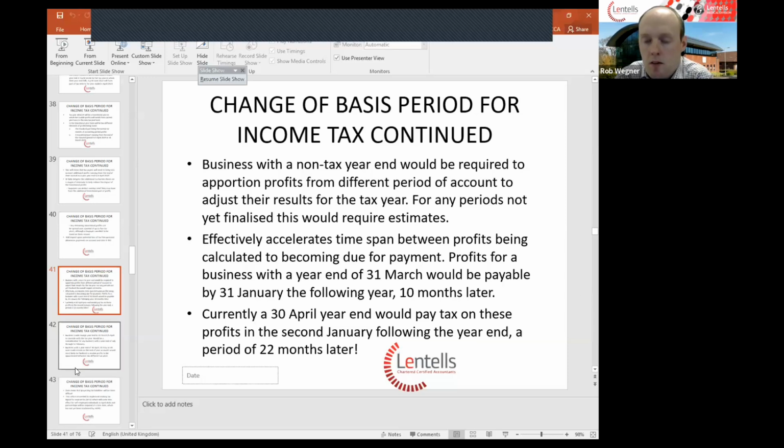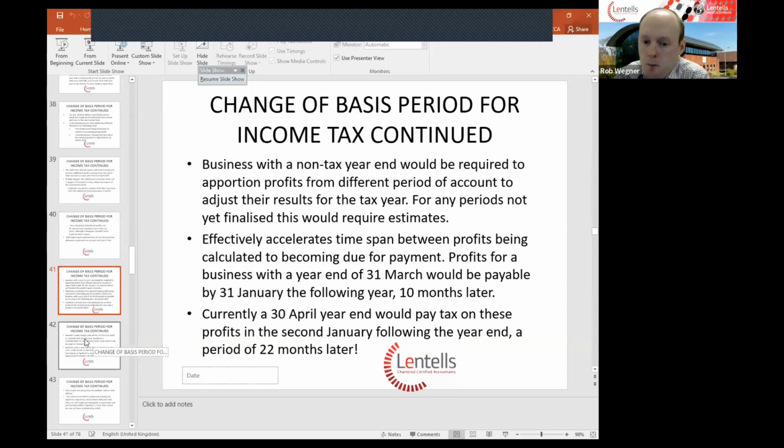By bringing in the income tax basis periods, HMRC are effectively accelerating the time span between profits being calculated in sets of accounts and becoming payable. So profits from a business with a 31st of March year end would be payable by the 31st of January in the following year, which is a period of 10 months. Currently, businesses that have a 30th of April year end pay the tax on these profits in the January 2 years after they've arisen. So that's a period of 22 months. Under the new scheme, that period would be brought down to a period of 9 months if a 30th of April year end continues to be used.